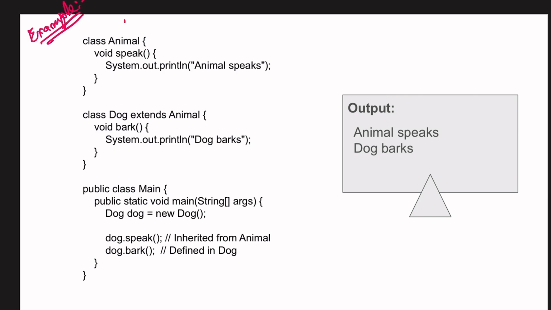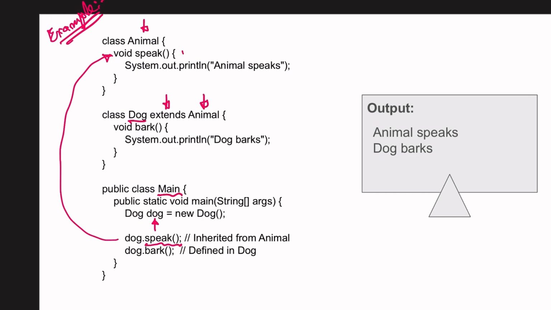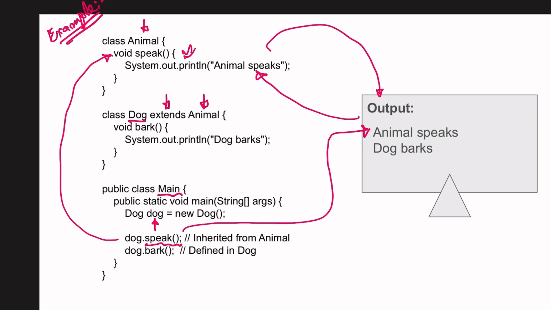Here is a class named Animal, another class is Dog, and now we are inheriting the Animal class. This is the main method. In that we are creating an object of the Dog class, and with the help of that we are inheriting the speak method. You can see here, this method we are accessing inside the main method, and that will be printed as "Animal speaks" because of this string. So you are getting that as output.